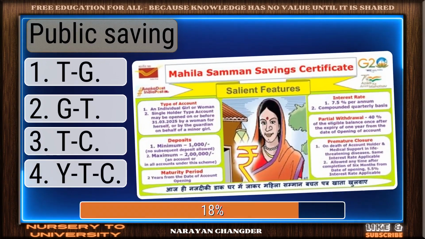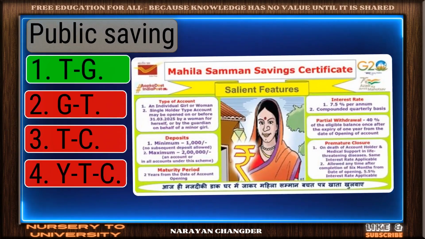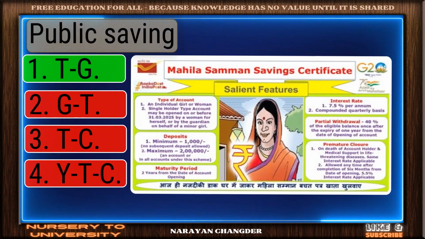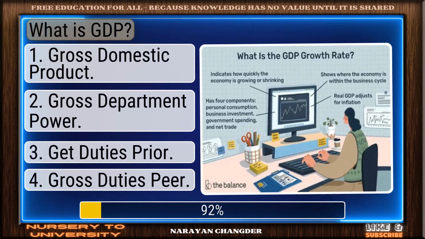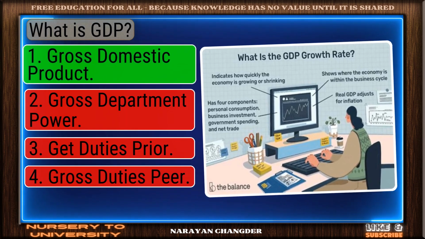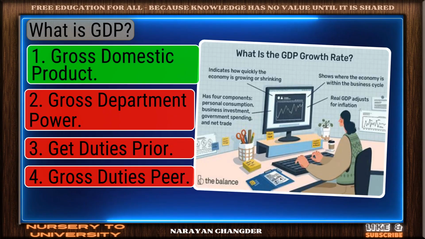Public saving. You got it. Your choice T minus G is right. What is GDP? Correct response. Gross domestic product is the most accurate answer.